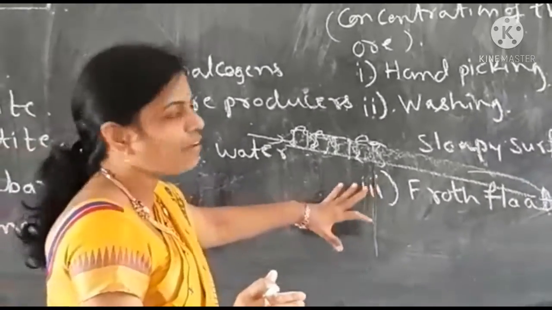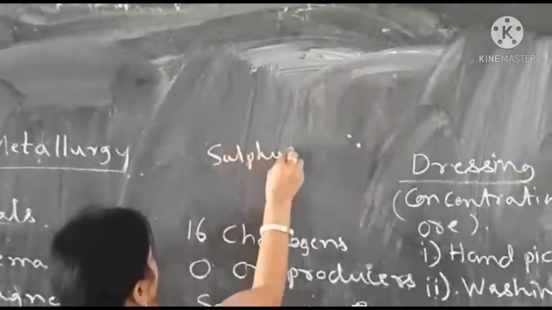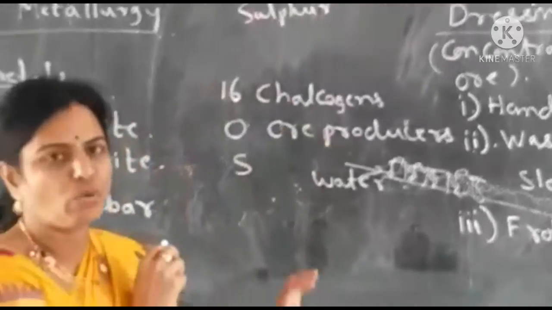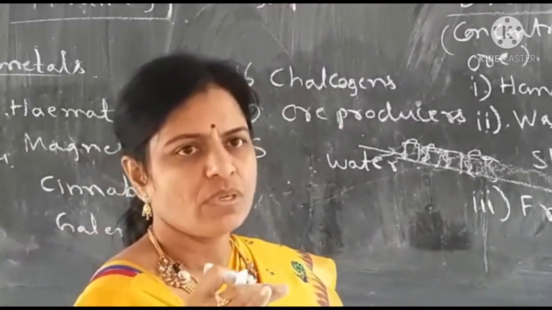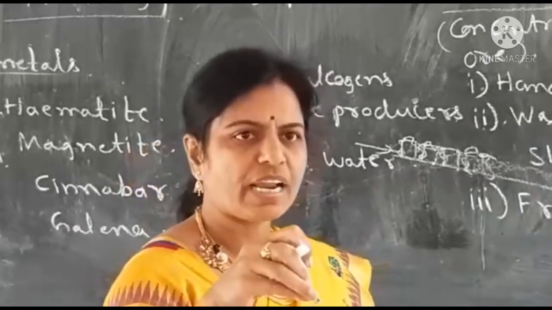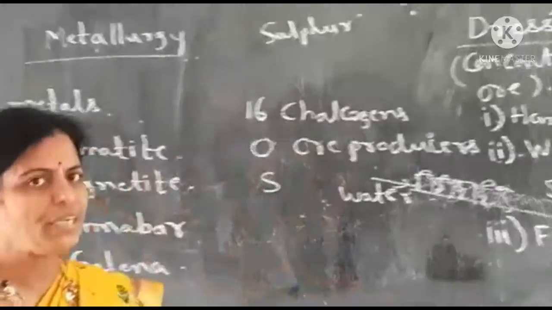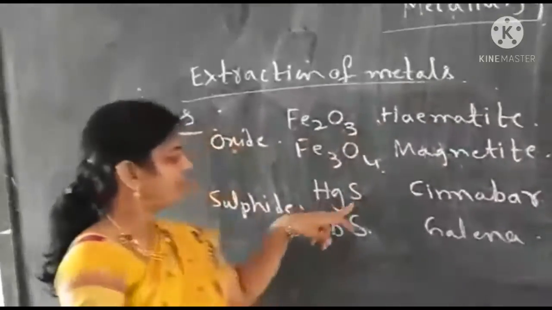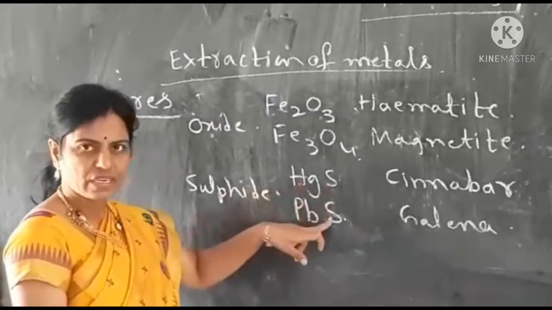Sulfur, we already learned about sulfur. Sulfur is a very light powder which is a non-metal and it floats on water. So if anything clings to sulfur, along with sulfur, it floats on water. Now coming to ores, there are sulfide ores. Metals are heavy, but sulfur is light.